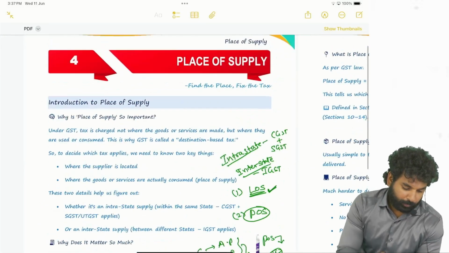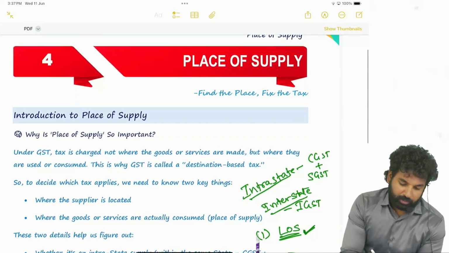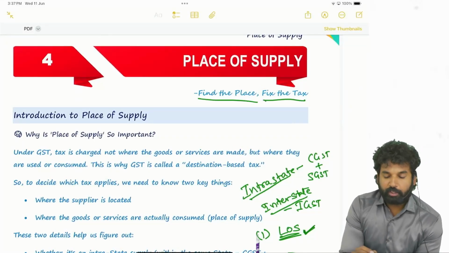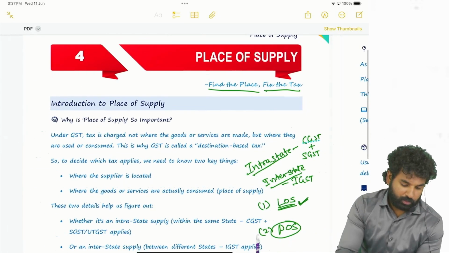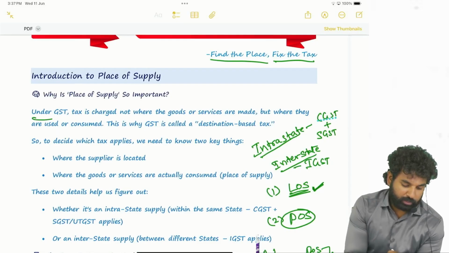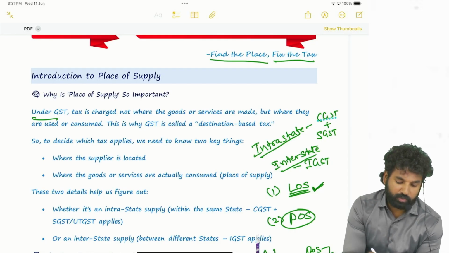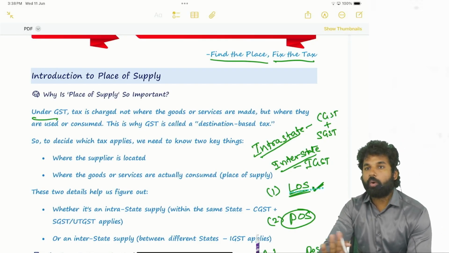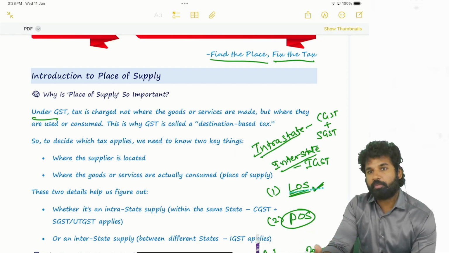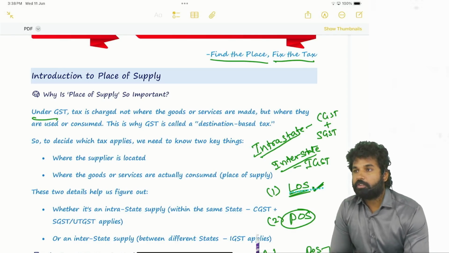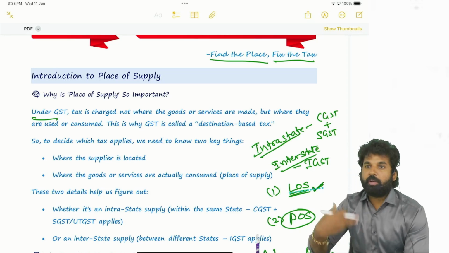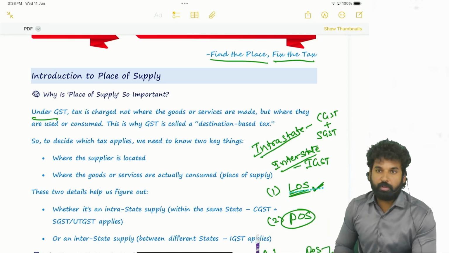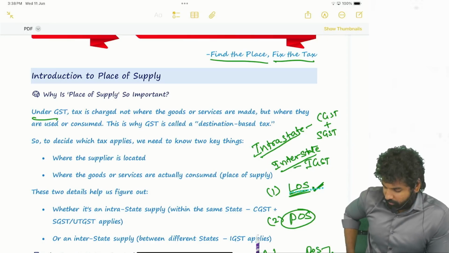See here. Place of supply: find the place, fix the tax. So which tax has to be levied will be based on the place of supply. So why is the place of supply so important? Under GST, tax is charged not where the goods or services are made. It is not origin based taxation. It is destination based taxation. Origin based taxation was the earlier regime, wherein we levied CST, central sales tax, which was levied by the supplier state. Now the GST will accrue to the state in which the consumer is there.